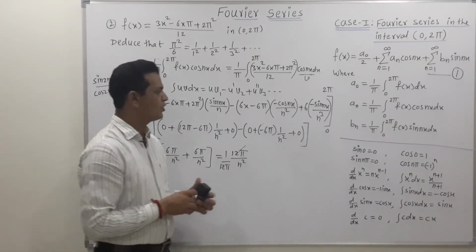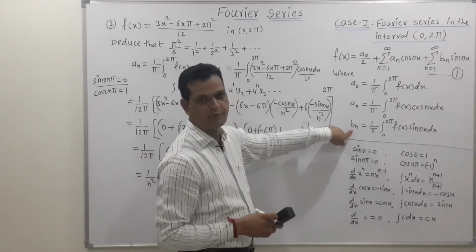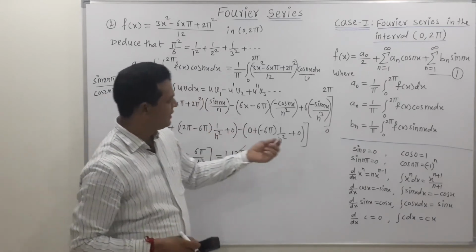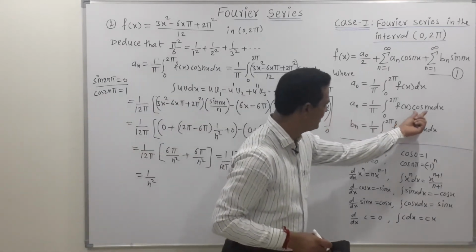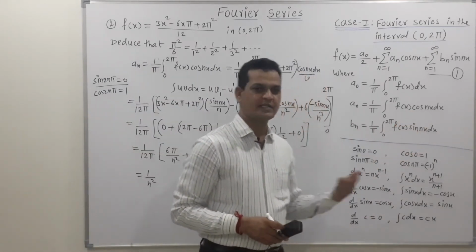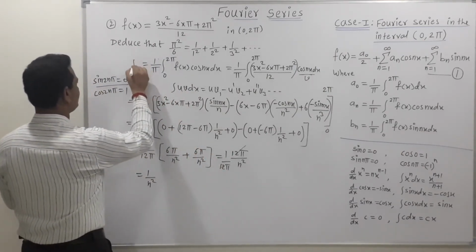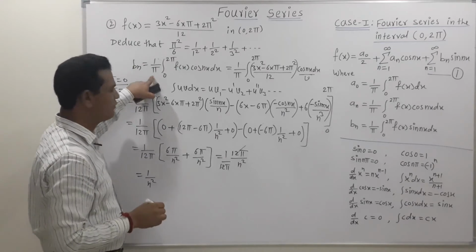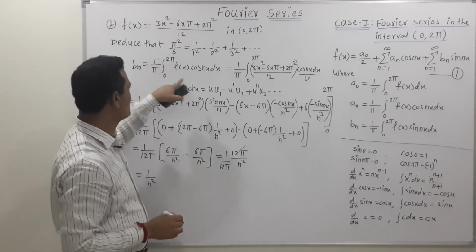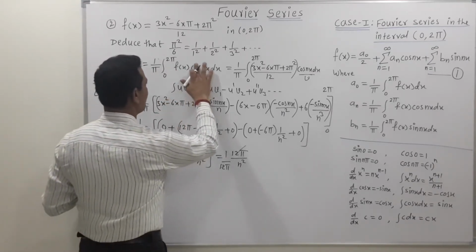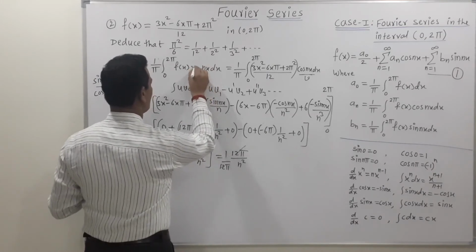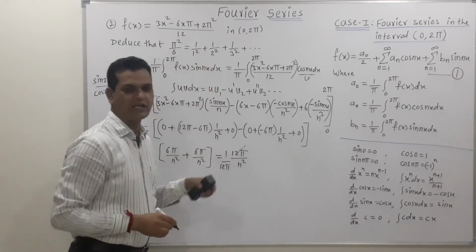Now next thing is to find out the value of third coefficient bn. The difference between an and bn is that only cos is replaced by sine term. So now let's find out the value of bn. Value of bn is equal to 1 upon pi integration 0 to 2 pi f of x, only replace this cos by sine term, sine of nx dx.